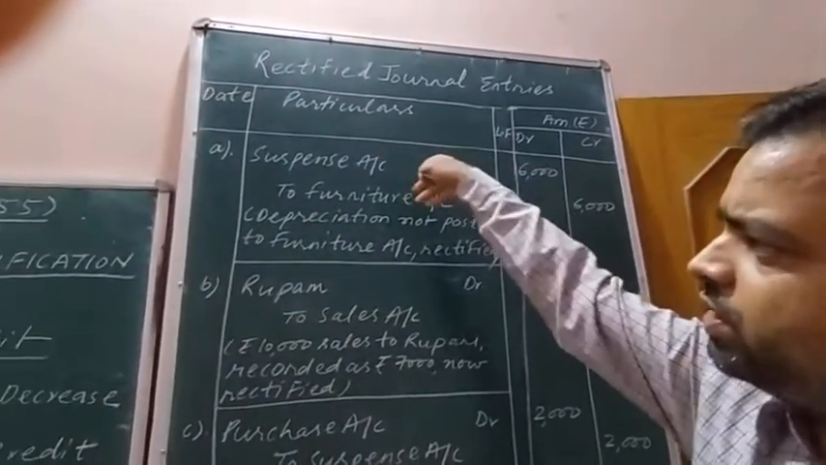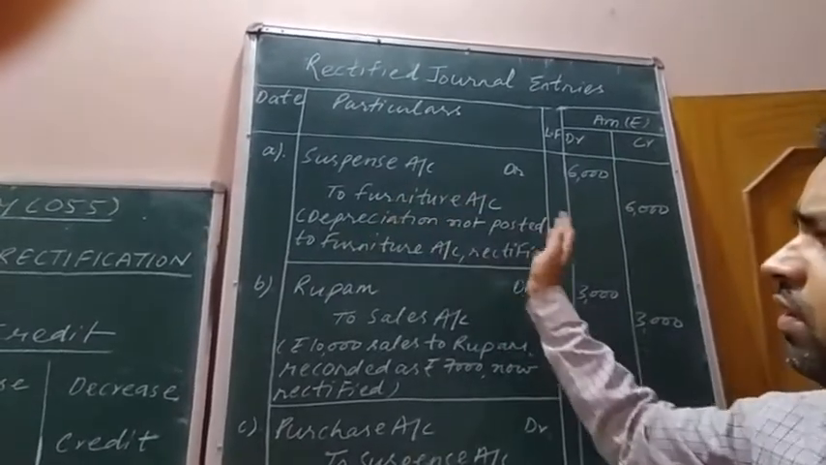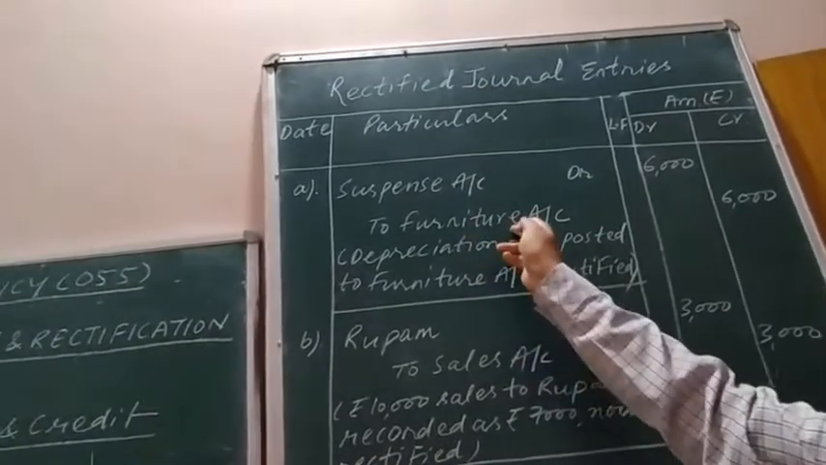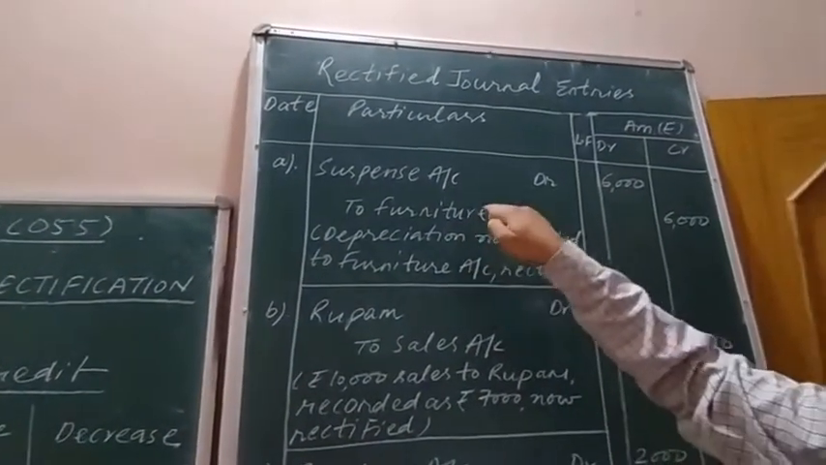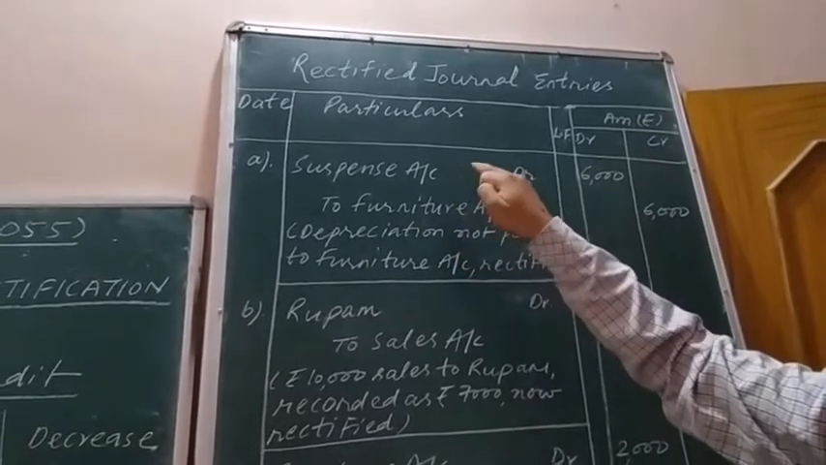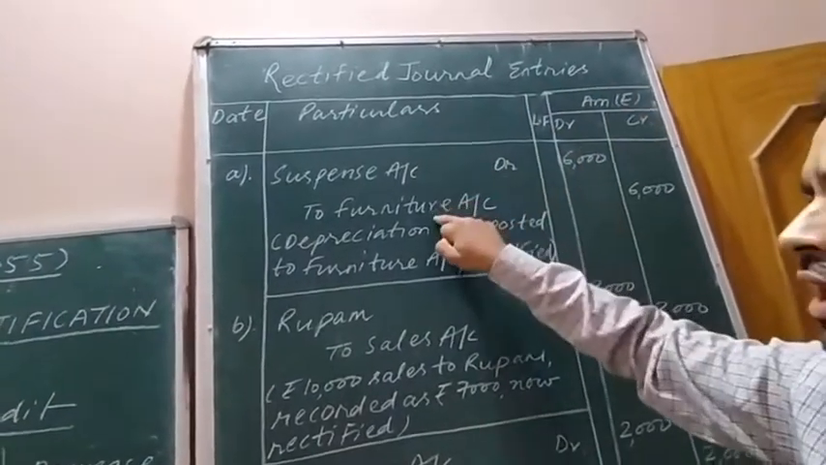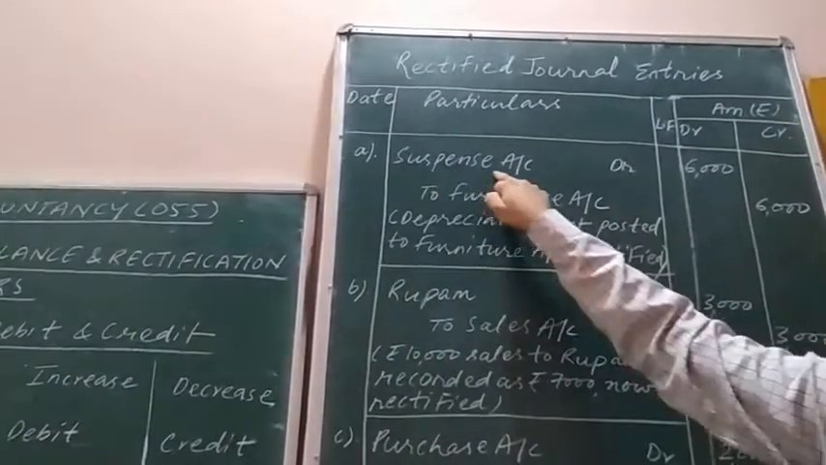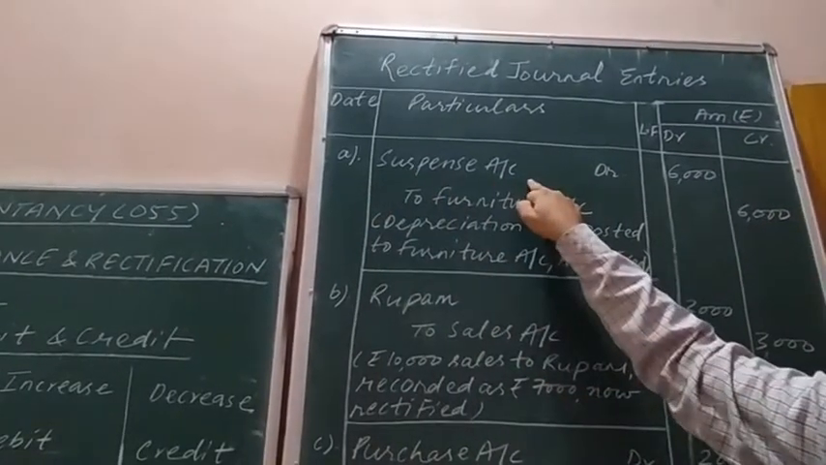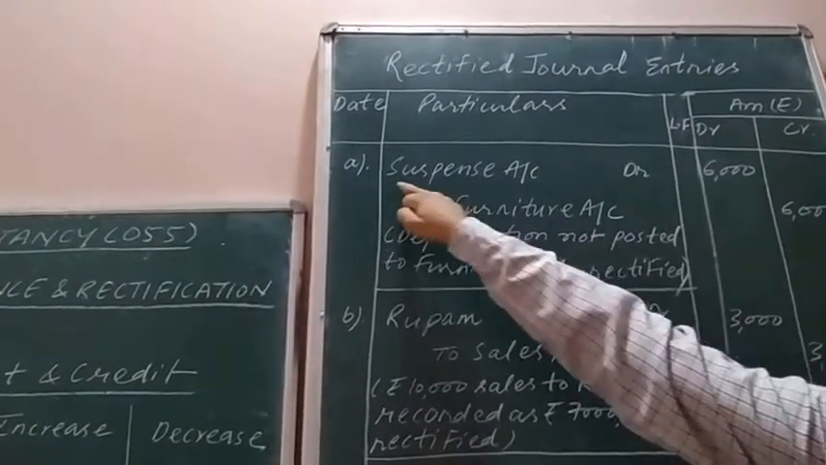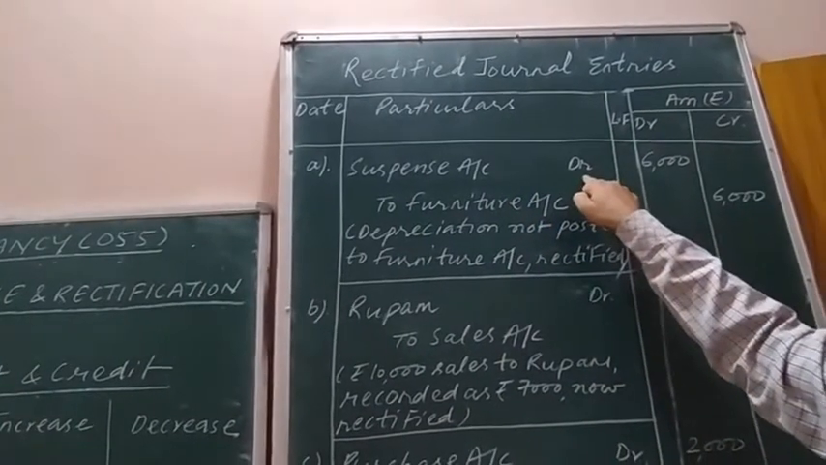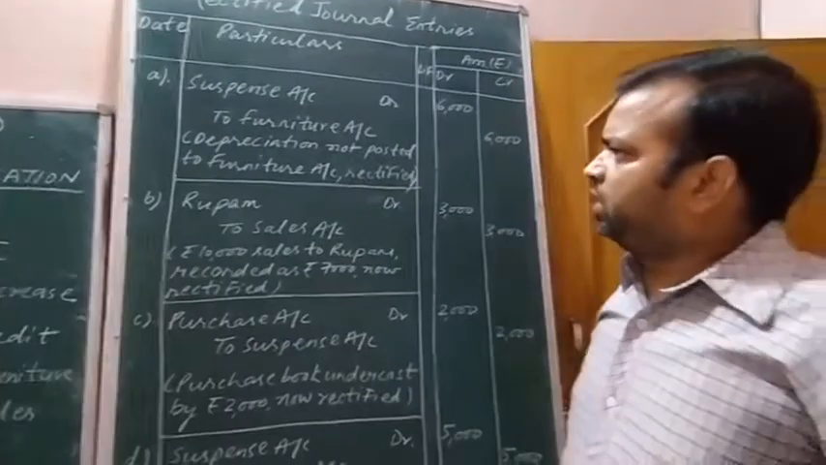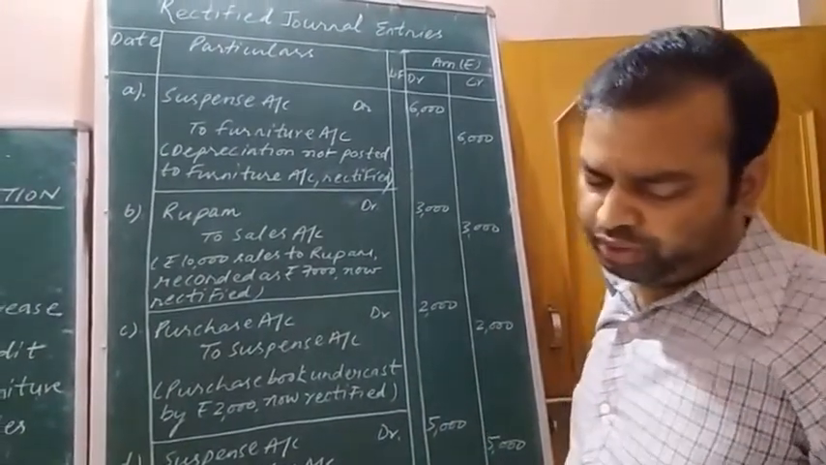Whatever I have explained to you in this rectified journal entry, I have written within brackets: depreciation not posted to furniture account. That means furniture account was not created. This was a partial omission, and in cases related to partial omission, the side of shortage is covered by the term suspense account. Here the side of shortage is debit, and here we have to use the term suspense account. This is done only in the case of partial omission.